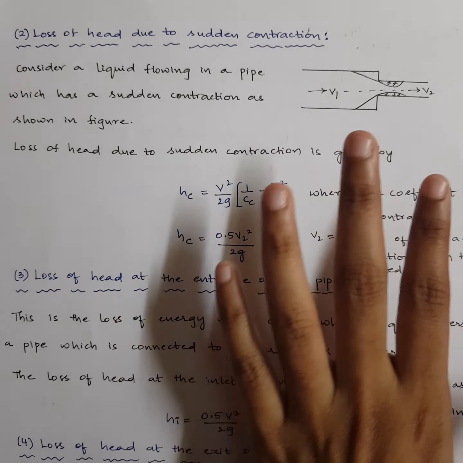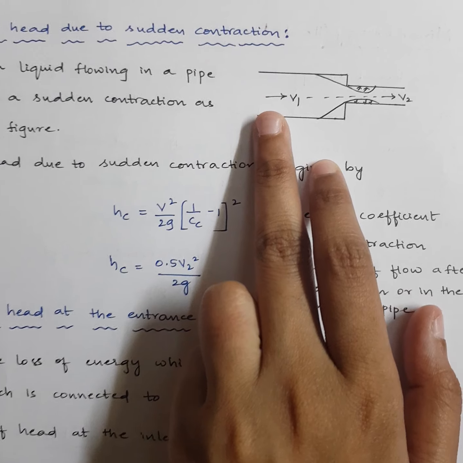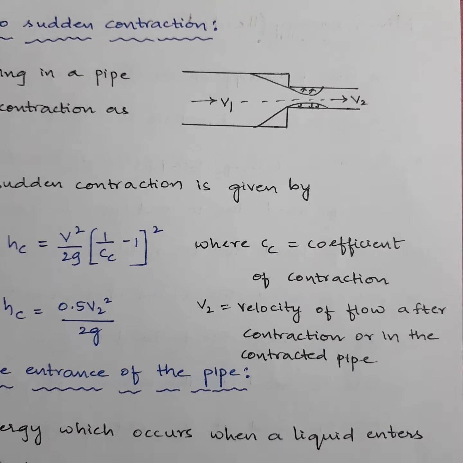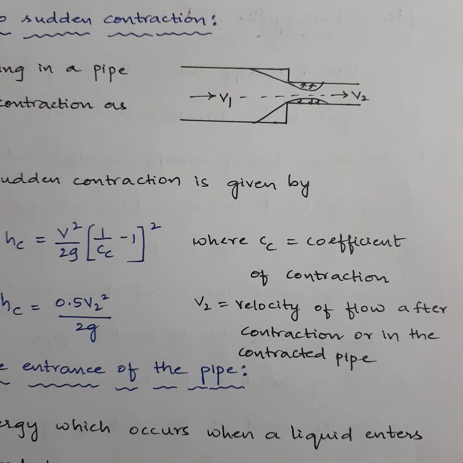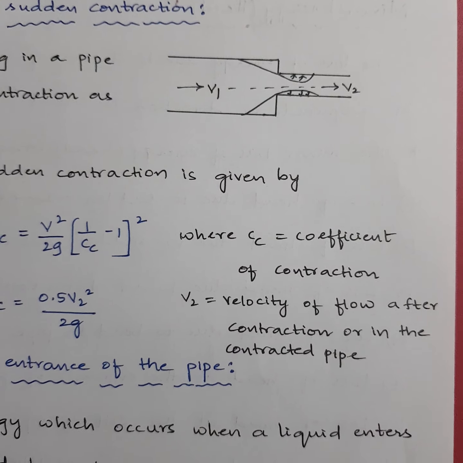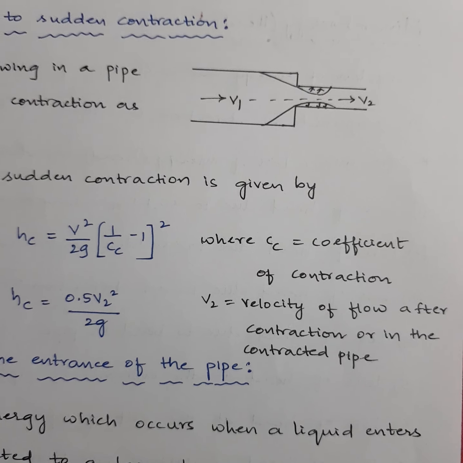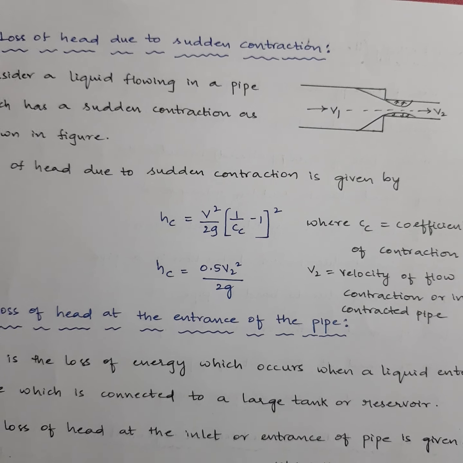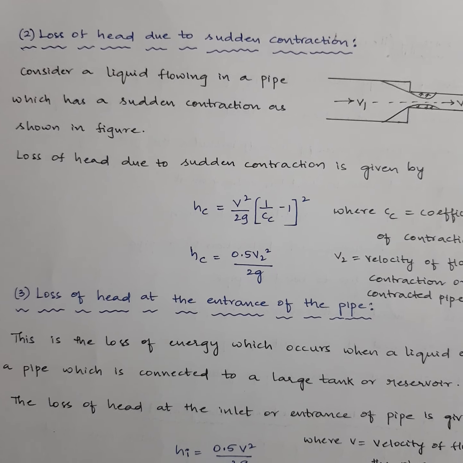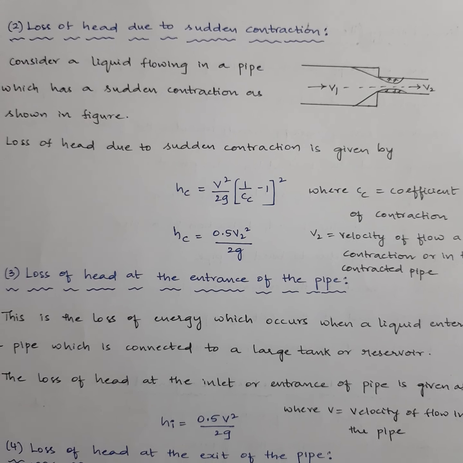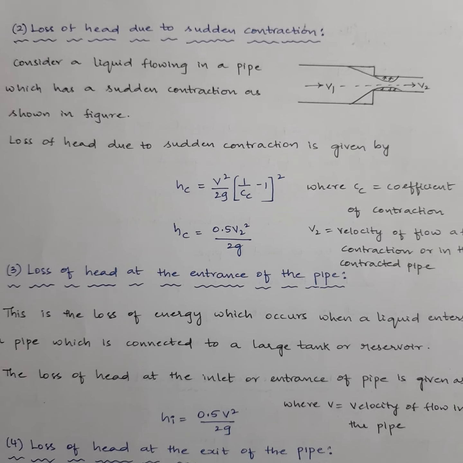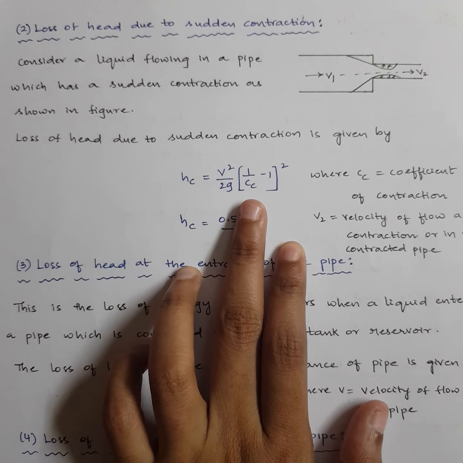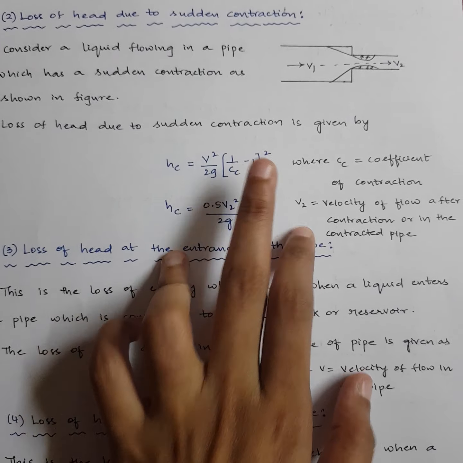In this case, the velocity was v1 before contraction, and the velocity was v2 after the contraction. So when such a setup is given to you, you need to calculate the loss of head due to sudden contraction. When the sudden contraction happens, we have two formulae for calculating the head loss. You have to opt for the formula according to the given data. The first formula is Hc equal to v square by 2g into 1 by cc minus 1 whole square, where cc stands for